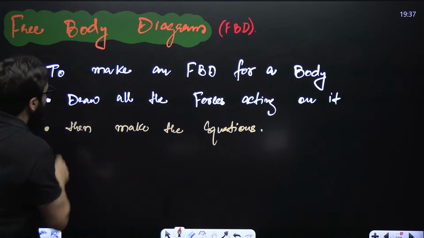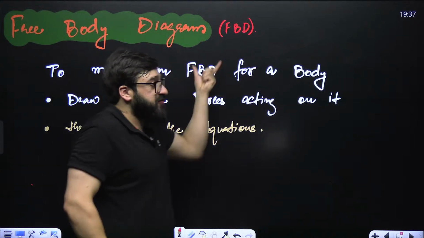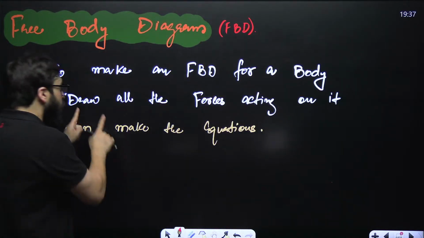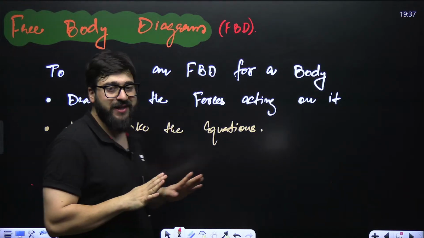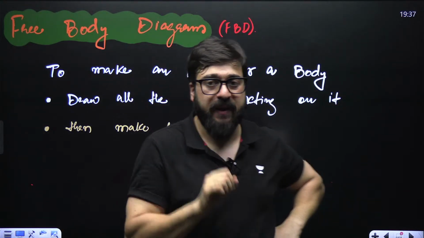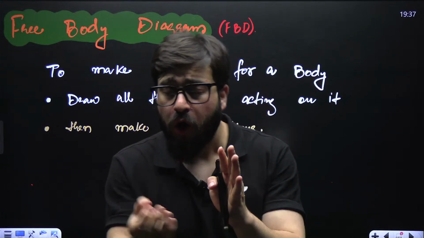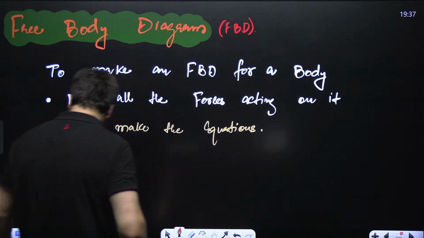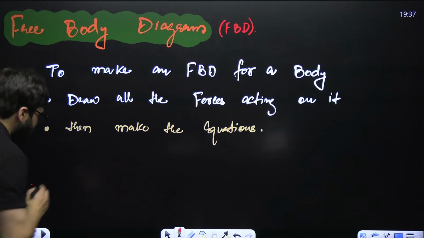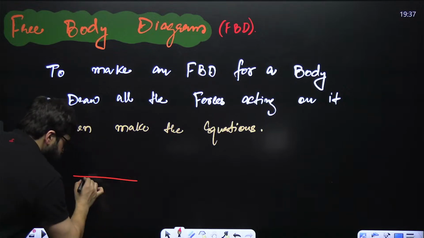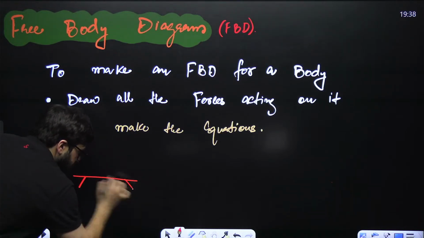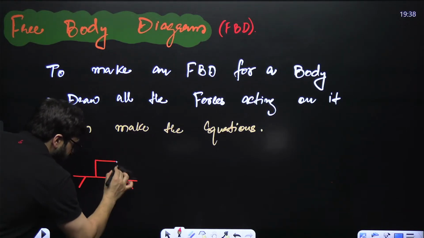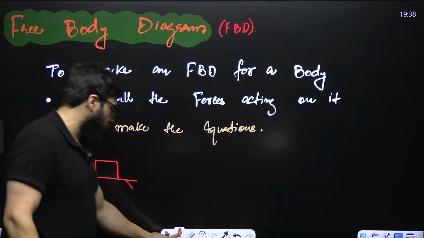Guys, we said to make the FBD, free body diagram of an object, draw all the forces acting on it. The very first step is you have to draw all the forces acting on the body. Let's suppose this is a table over here, and on this table I am taking this particular block.